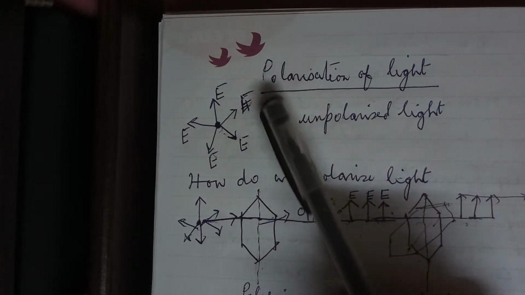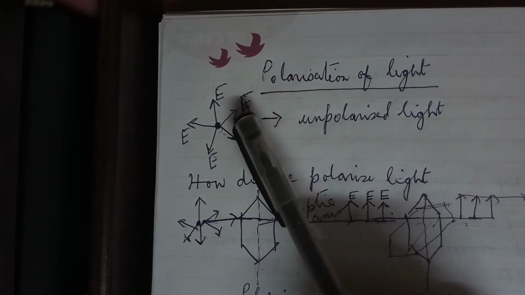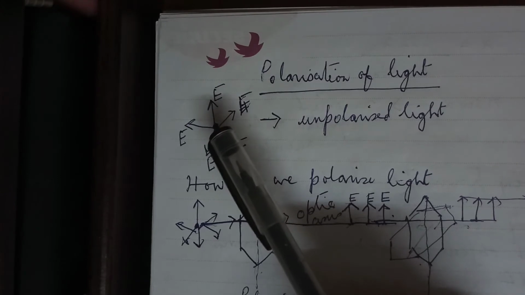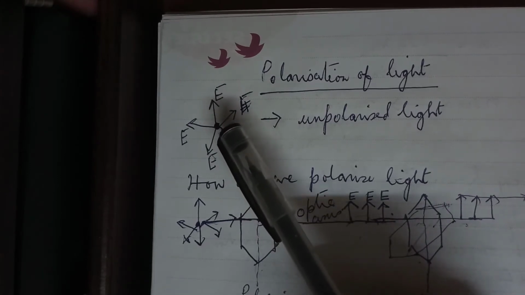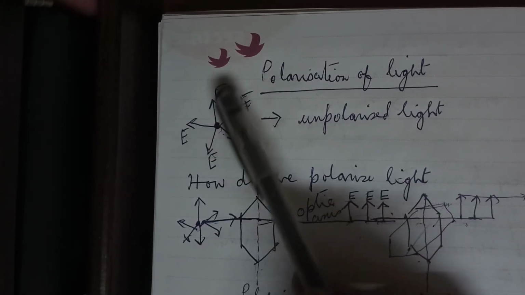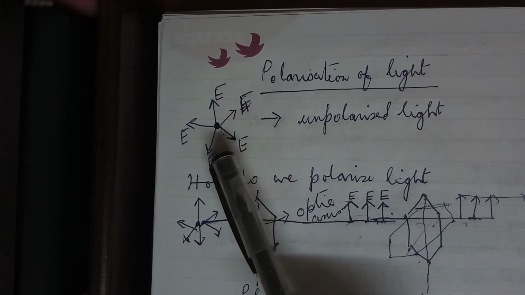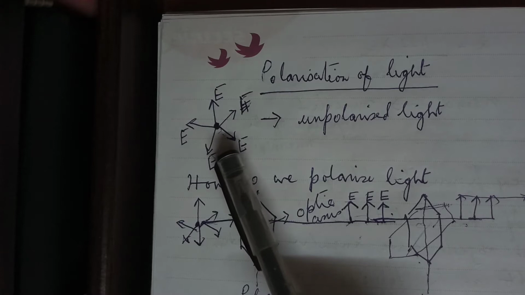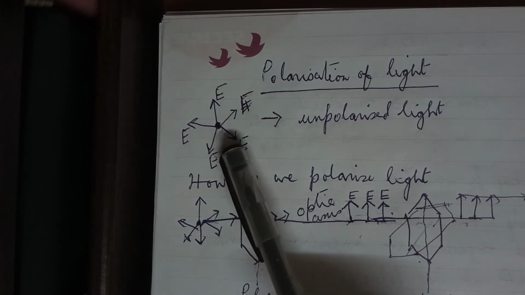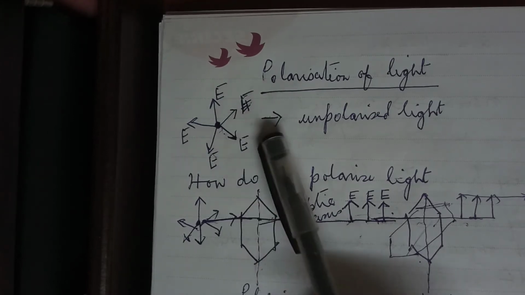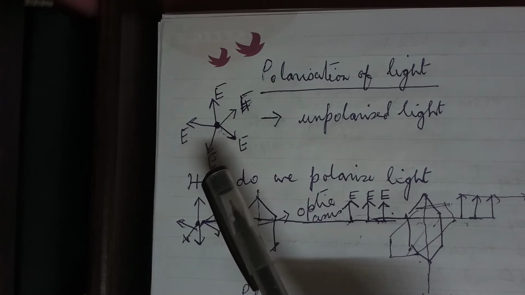Since the sense of vision in our eyes is due to the electric field component of light, while discussing polarization we focus more on the electric field and do not talk about the magnetic field. But the magnetic field is also very much present, perpendicular at all points to the corresponding electric field.